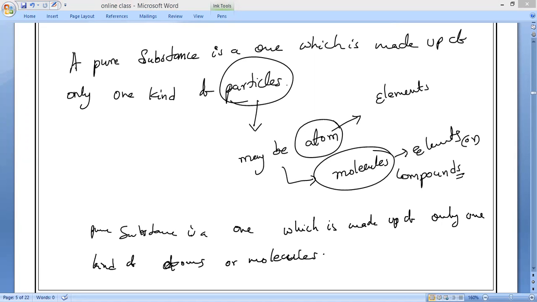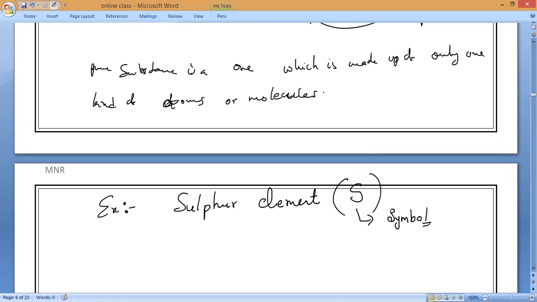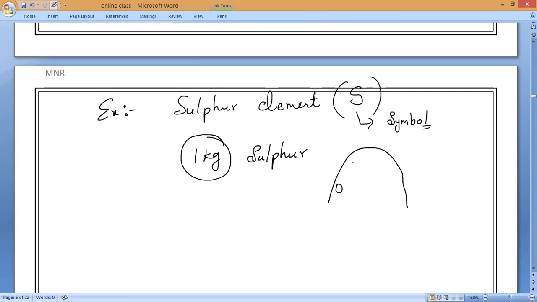Now, let me take sulfur element as an example. S is the symbol of sulfur. What is the symbol of sulfur? Now, I have given you 1 kg of sulfur. If you take any sample from this heap of sulfur, I'll collect the samples.